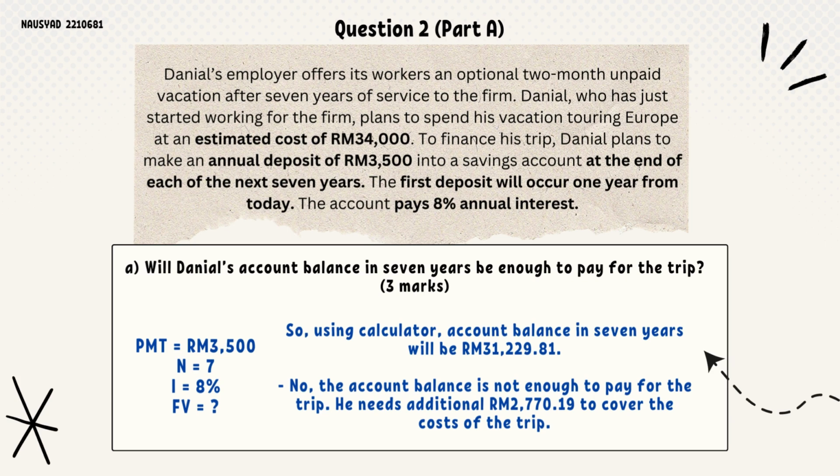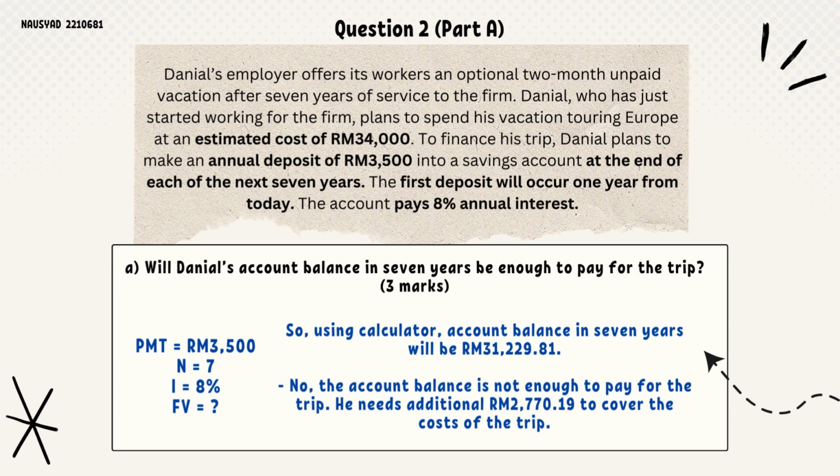This question, Daniel plans to spend his vacation touring Europe at an estimated cost of 34,000. To finance this trip, Daniel plans to make an annual deposit of 3,500 into a savings account at the end of each of the next 7 years. So the first deposit will occur 1 year from today and the account pays 8% annual interest. So the question asks, will Daniel's account balance in 7 years be enough to pay for the trip?